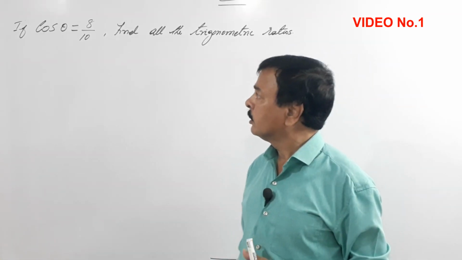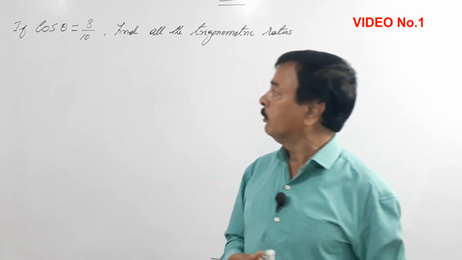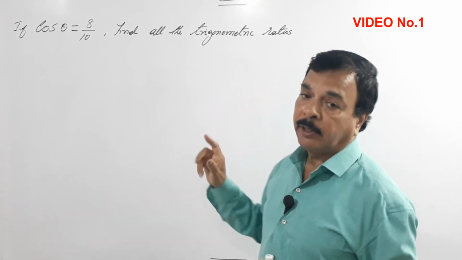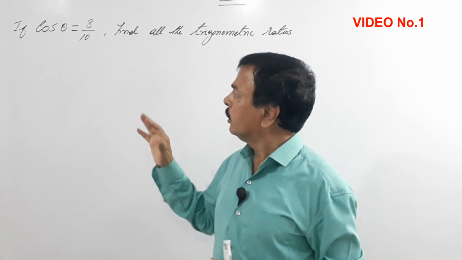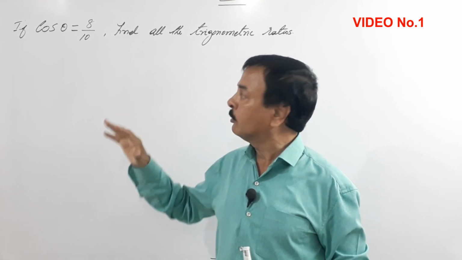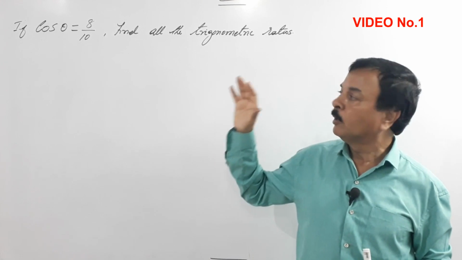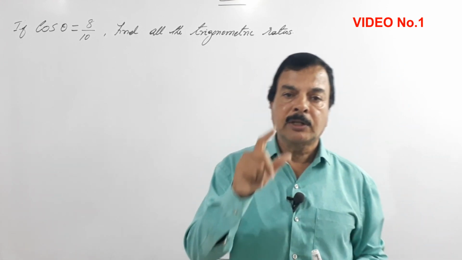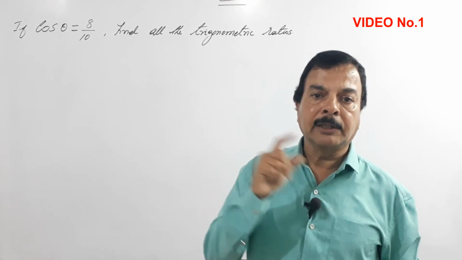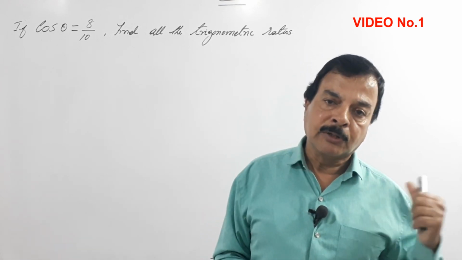So dear students, in the next problem, we have been given if cos theta equals 8 by 10, find all the trigonometric ratios. So here we have to use Pythagoras triplets. To solve these problems, we should know the Pythagoras triplets. Triplets means we know only 2 sides, and we have to find the other side by using the Pythagoras theorem. So we'll go about it.